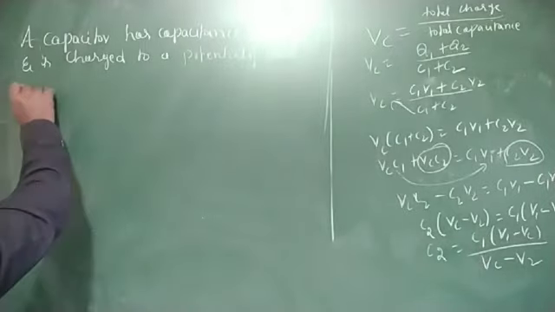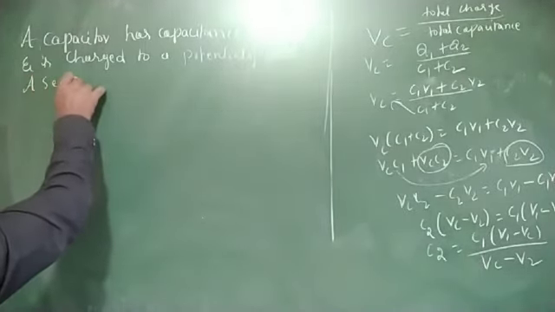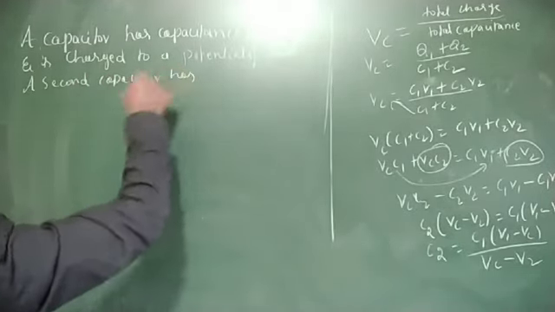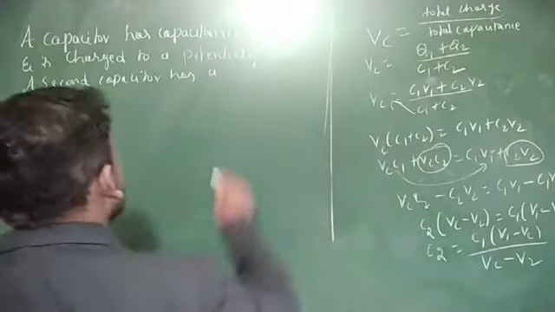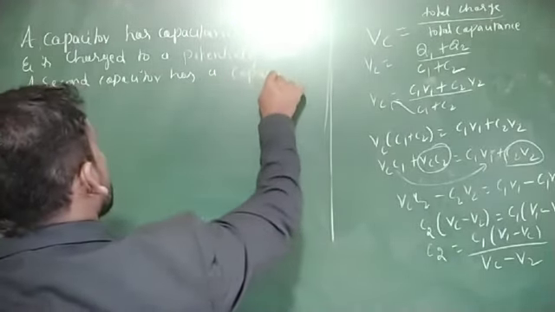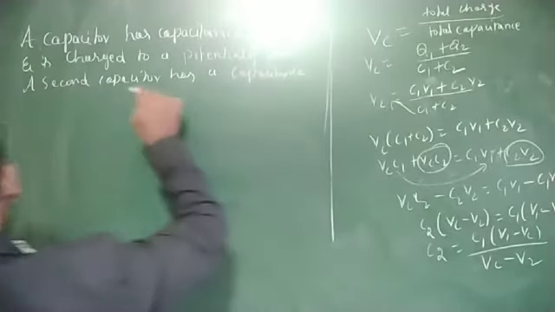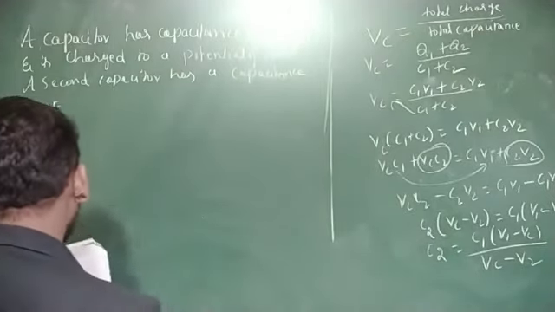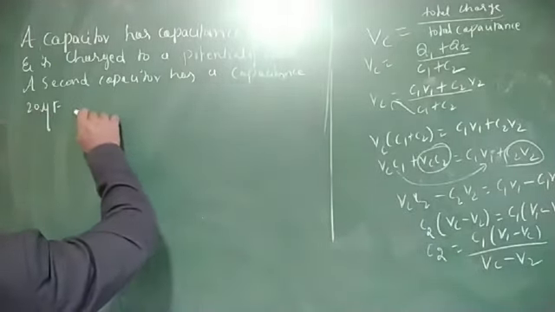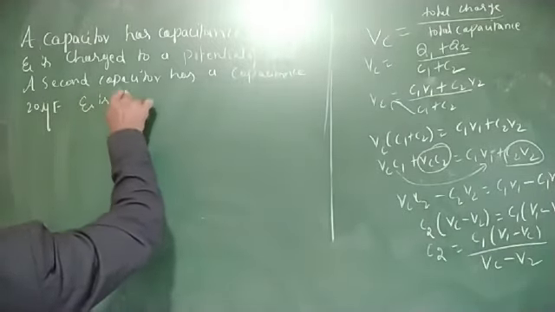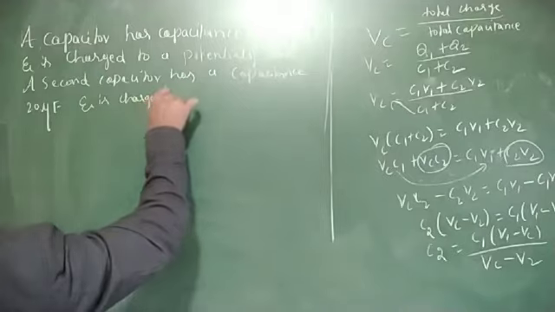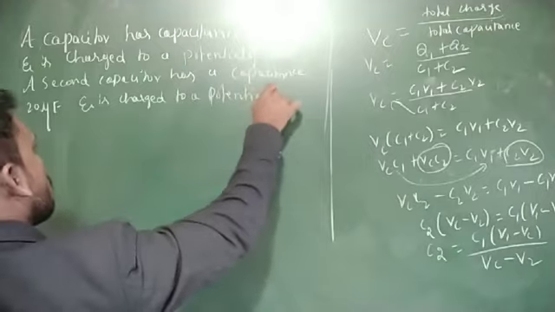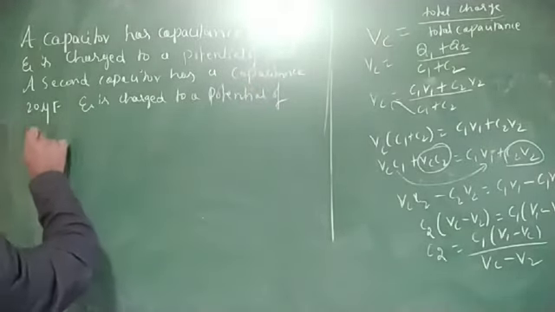A second capacitor has a capacitance of 20 microfarad and is charged to a potential of 300 volt.